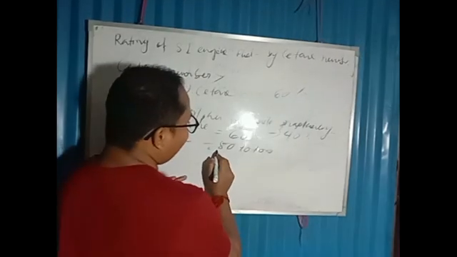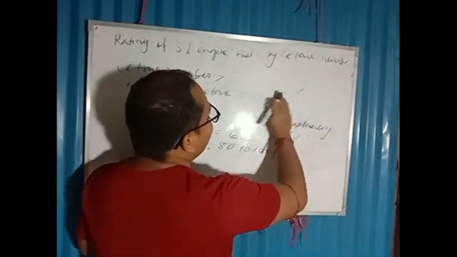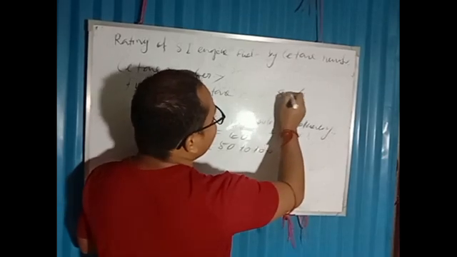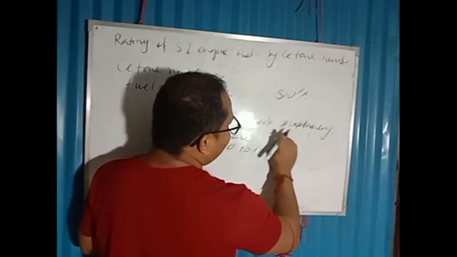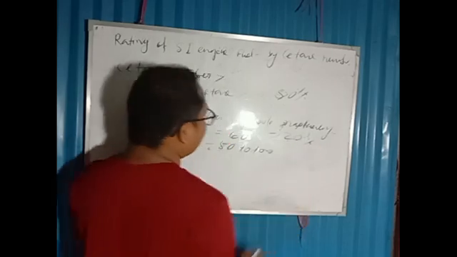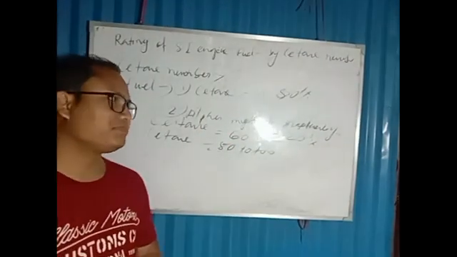Let's see, if the fuel has Cetane number 80, then cetane will be 80 percent and alpha methyl naphthalene will be 20 percent. So this fuel is of very good quality. Okay.